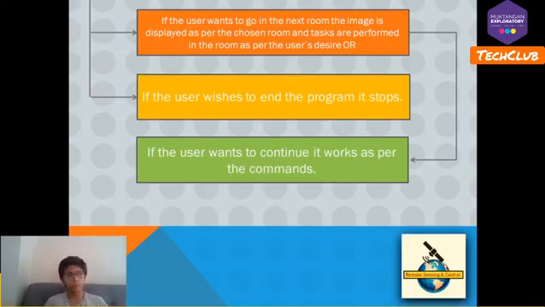Or again, if the user wants to continue, the user interface works as per the newly given commands.